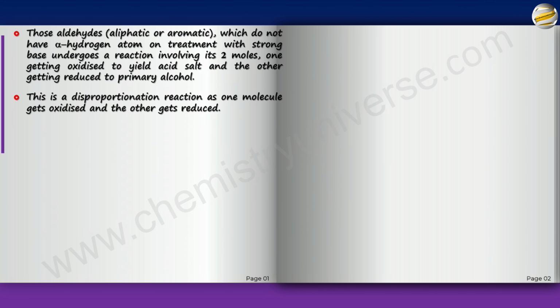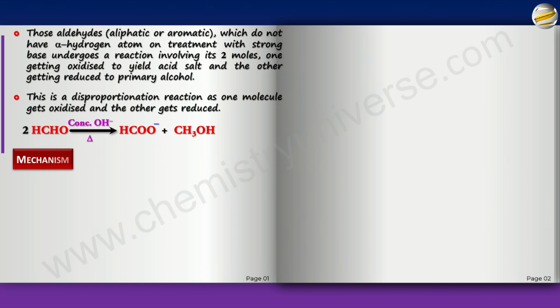Let's start with formaldehyde, which doesn't have an alpha H. And here we're going to put concentrated hydroxide. Remember in aldol also we put hydroxide and then we heat. There also we did. And one aldehyde will become the salt or the ion and the other would become the alcohol. So let's see the mechanism.